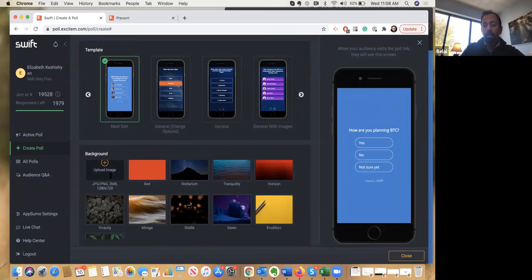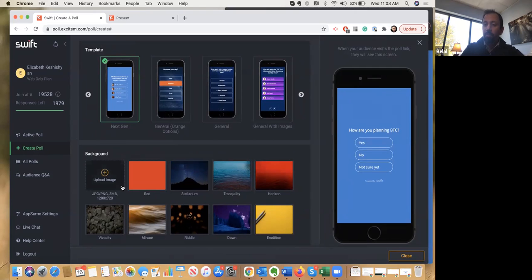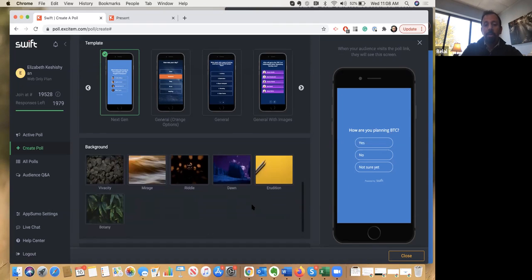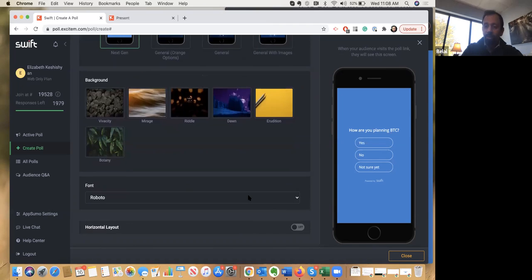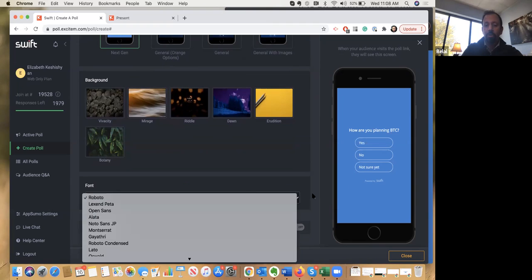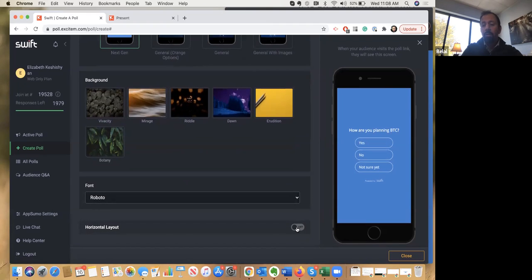One question that comes very often is, can I have branding? Can I have different colors and feel? With the background, you can customize a lot of things like a sponsor, or you can have your own look and feel. And then other features like fonts, we have a font library that you can choose from. And we have this available in 2 different formats: the horizontal format and the vertical format.